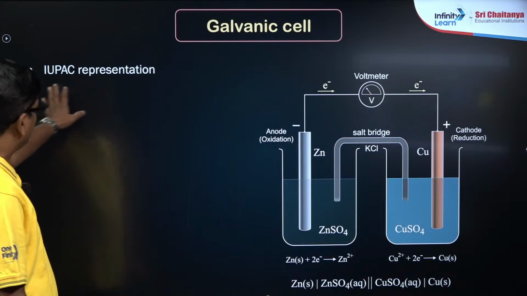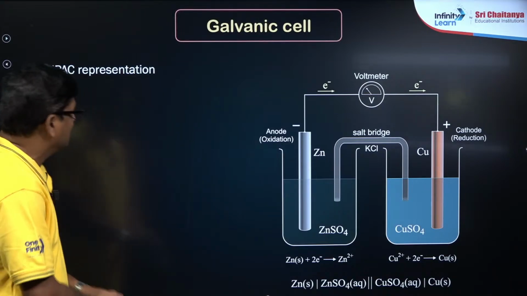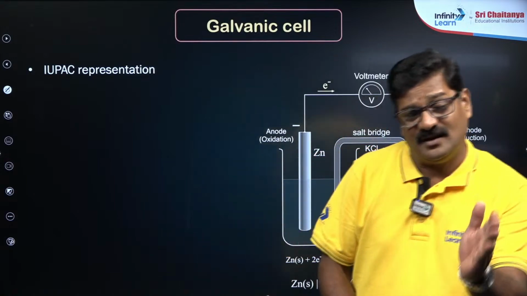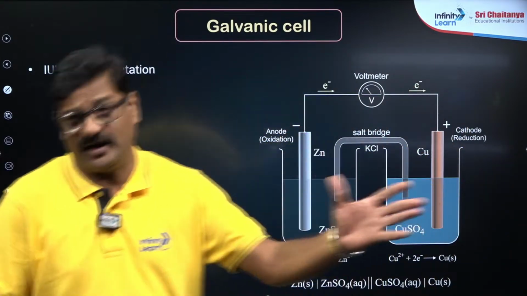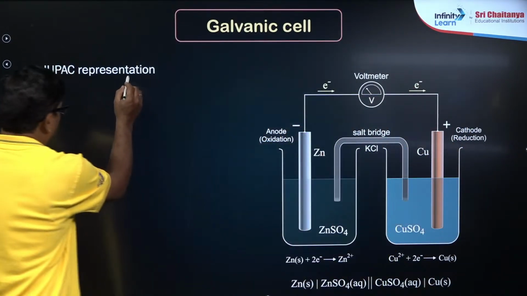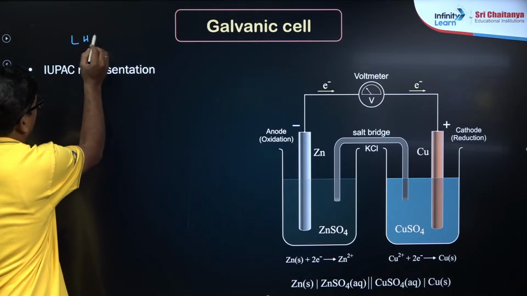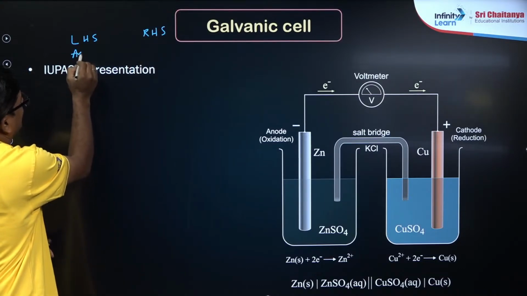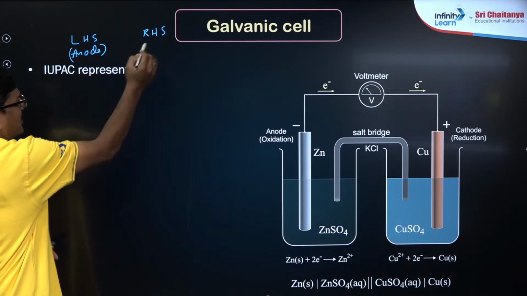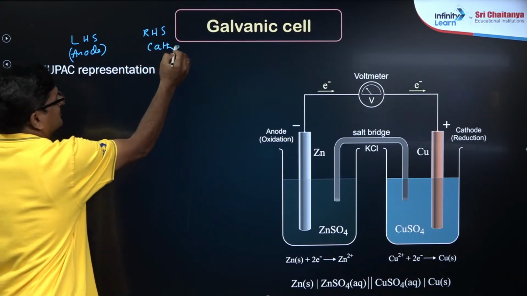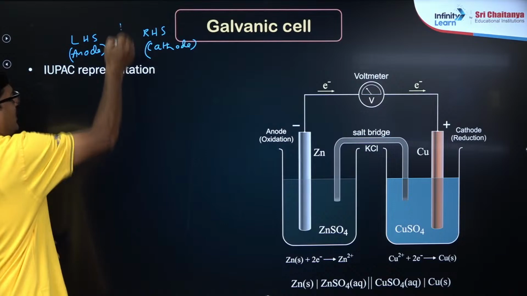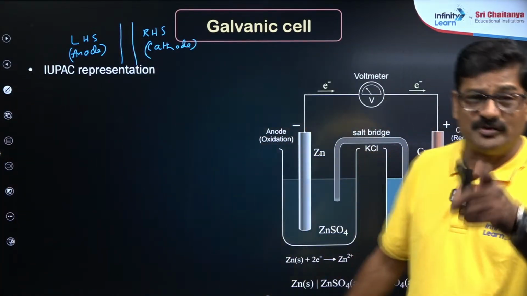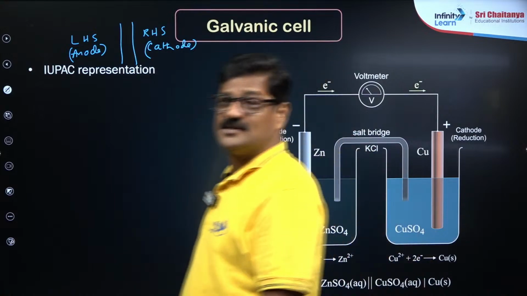and also see what is the IUPAC representation. जहां पर जो भी galvanic cell है, LHS and RHS. LHS में आपका एनोड लिखना है and RHS में कैथोड लिखना है बेटा. This is the simplest way, and LHS and RHS are separated by two vertical lines which includes that is your salt bridge.